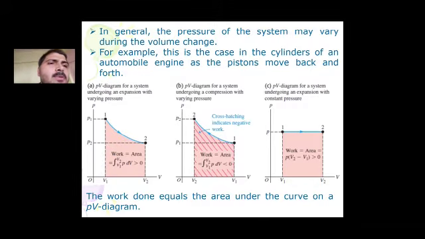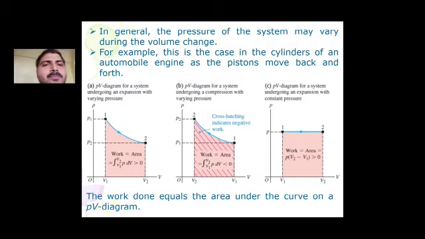In the case of the third example, there is expansion of the system from volume V1 to volume V2. Volume V2 is more than V1, so the change in volume is positive and this change is happening at constant pressure. So the work done will be P into dV.